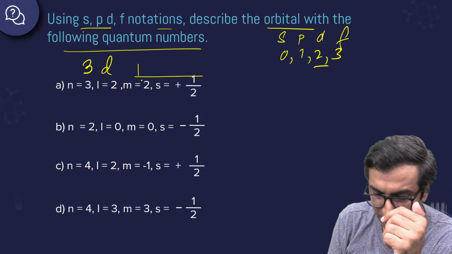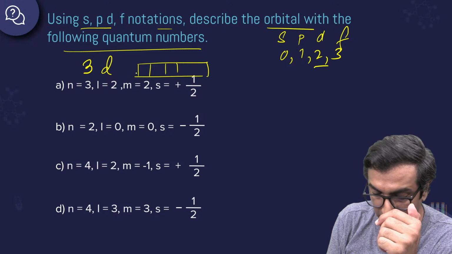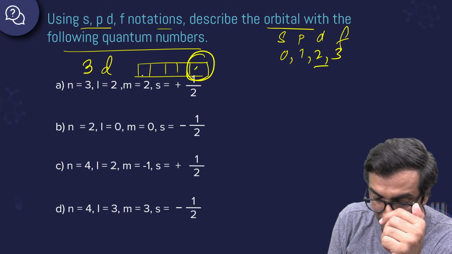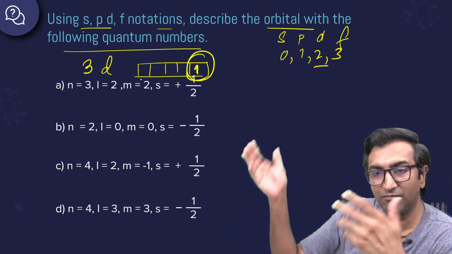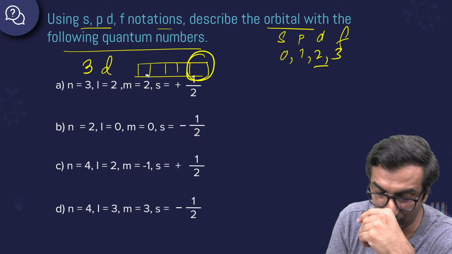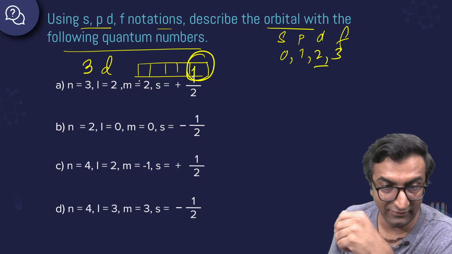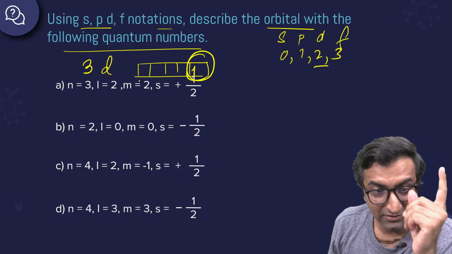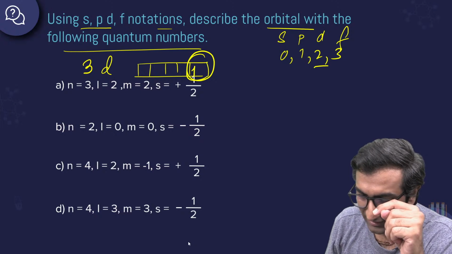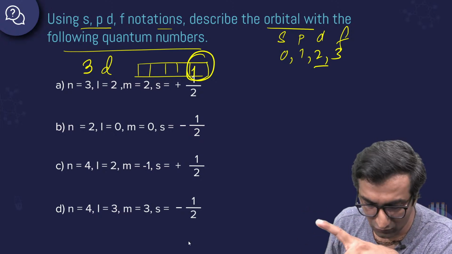We want to talk about a specific one. 1, 2, 3, 4, 5. We're talking about this guy and maybe one electron over here, plus half. That means clockwise spin. Clockwise, counterclockwise they say, but it's actually just a quantum mechanical spin. Right? Yes, Deepa. 3D. All right. We're getting somewhere. 3D, 2S, 4D. What about the last one?